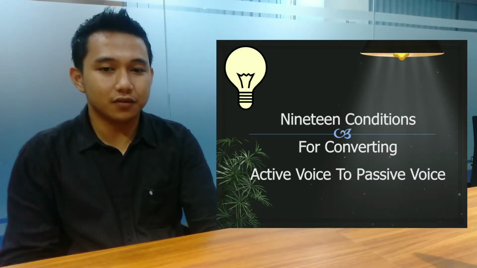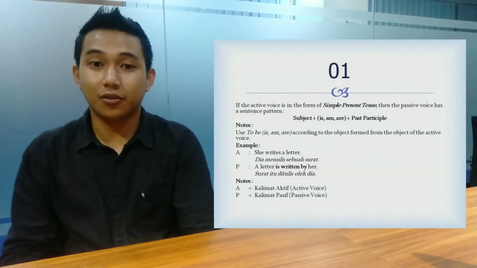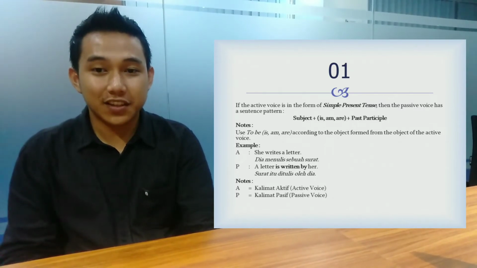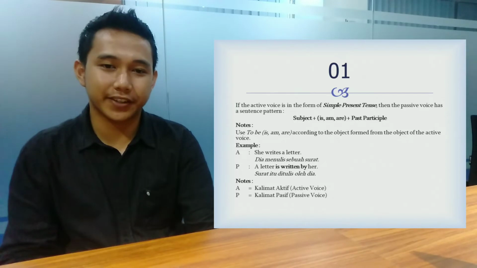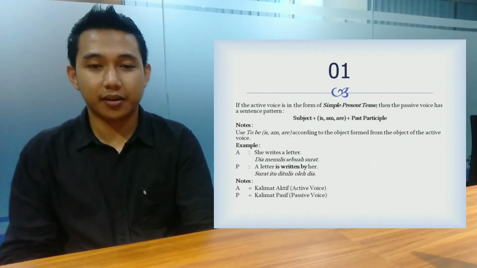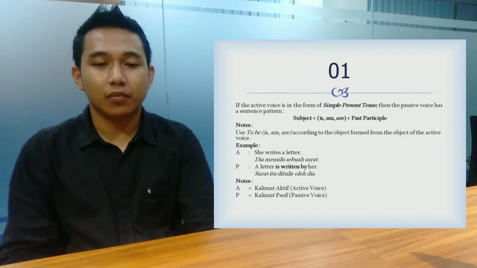Nine conditions for converting active voice to passive voice. 1. If the active voice is in the form of simple present tense, then the passive voice has the sentence pattern: subject plus is, am, are plus past participle.